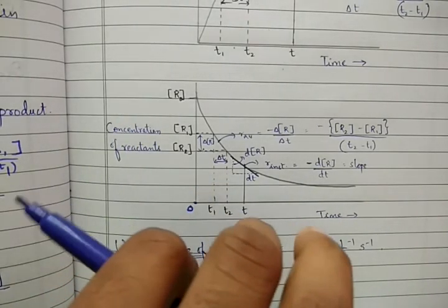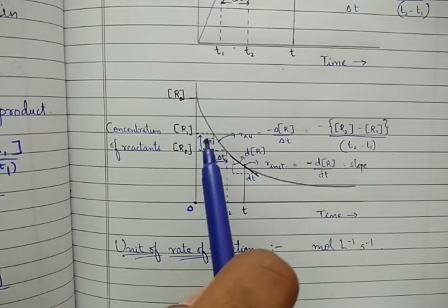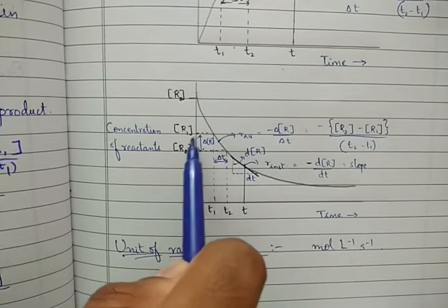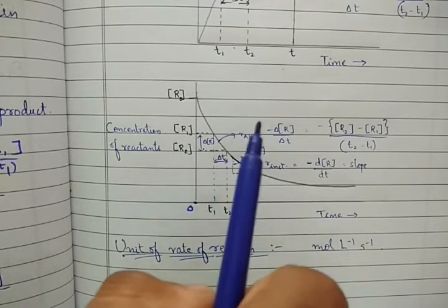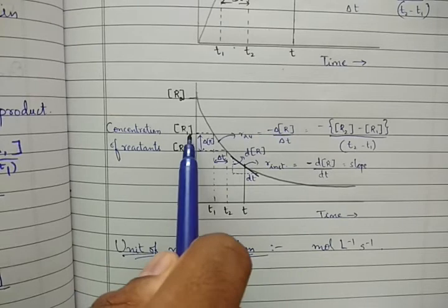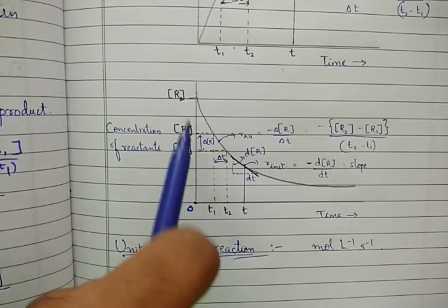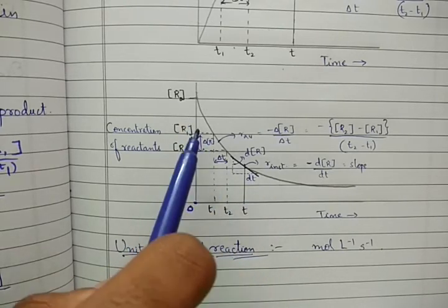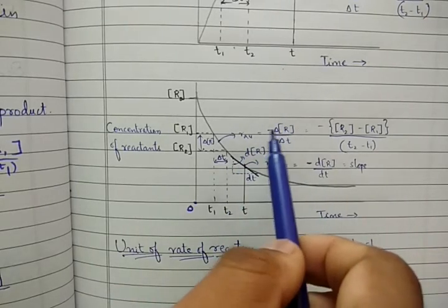If we are looking at the average rate of reaction, you can see there is a portion here, and this portion shows the average rate of reaction. How? We have R1 reactant at time T1 and R2 reactant at time T2. If we consider both of them, the slope is going in the negative direction, so the reactant change will also be negative.